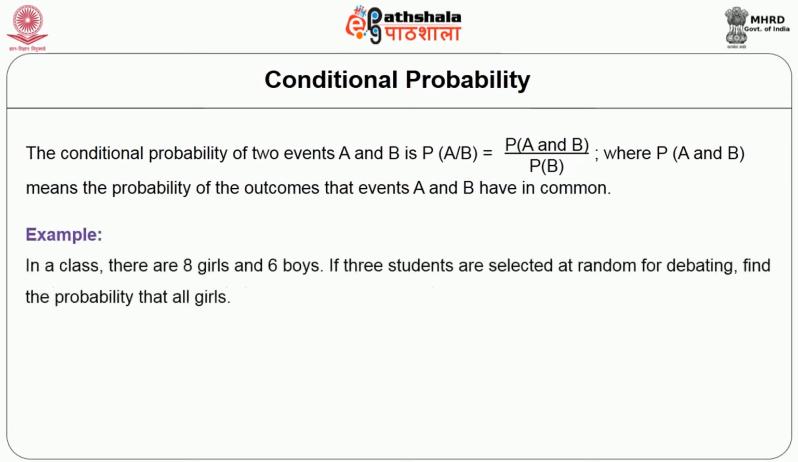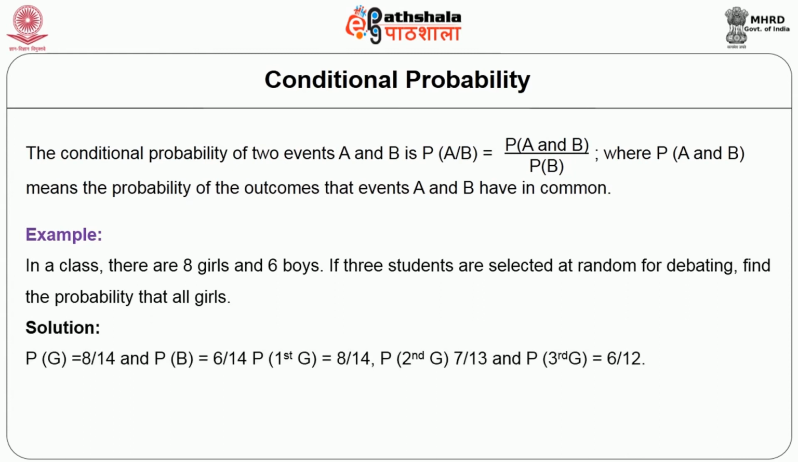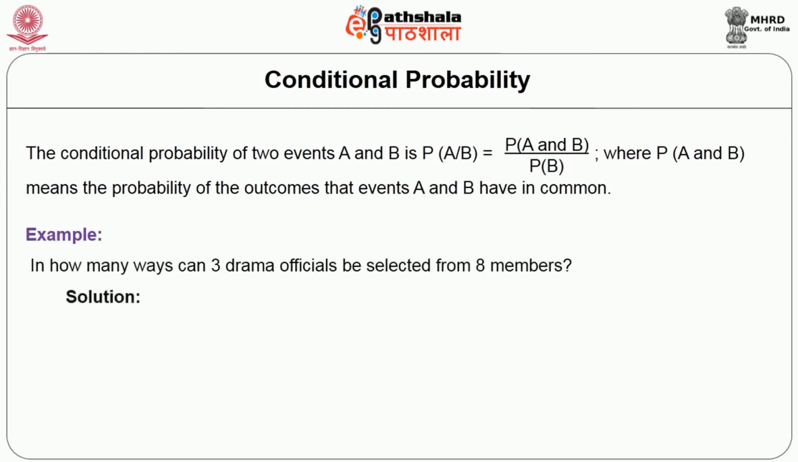In a class there are 8 girls and 6 boys. If 3 students are selected at random for debating, find the probability of getting girls. Again the same formula applies, and you get the result in the same way. Just look at the formulas. We will move on to the next aspect now. There are many examples that show how the probability may differ. Here is one more example: in how many ways can 3 drama officials be selected from 8 members? For this you have 8 combinations.